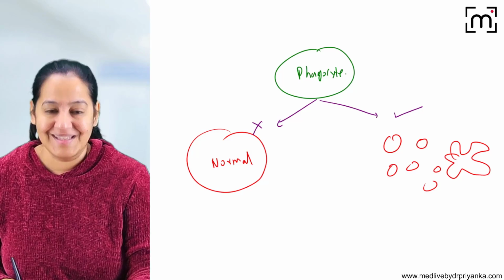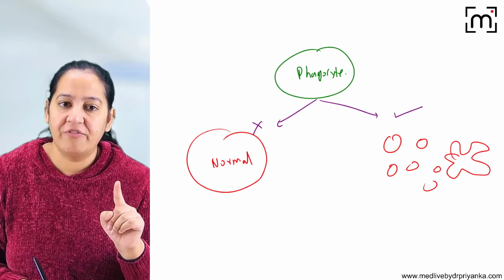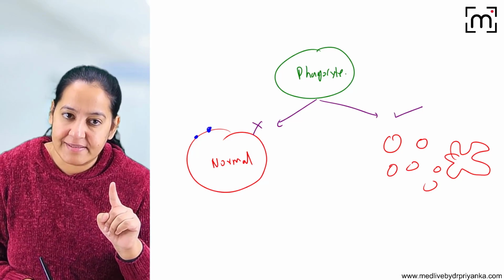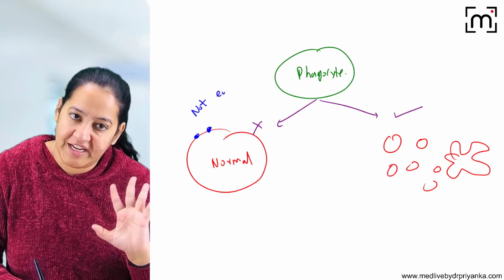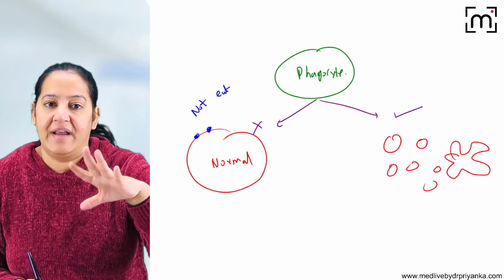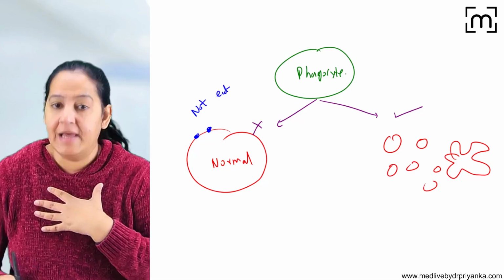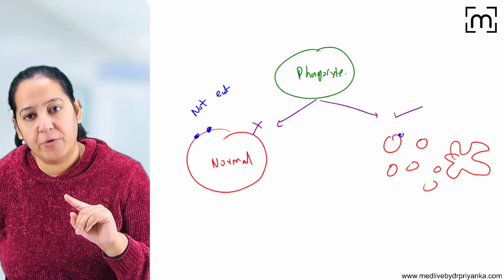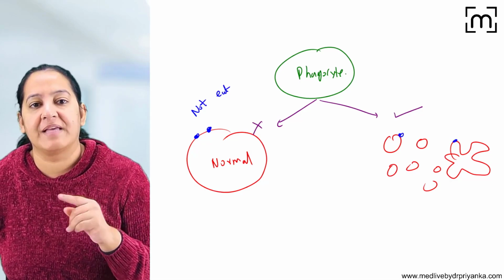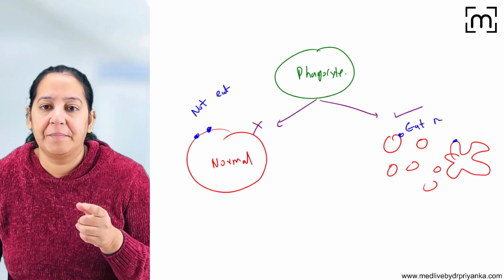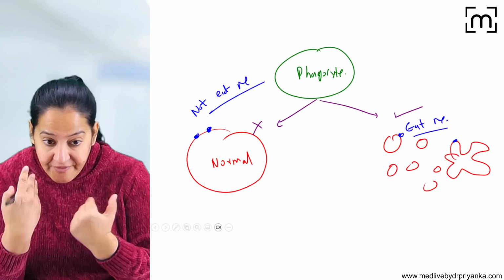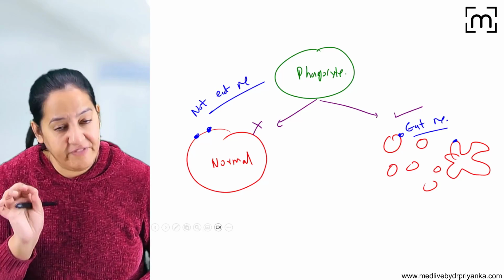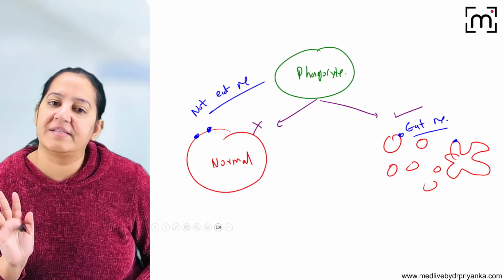This is efferocytosis. Listen, on the surface of a healthy cell, there are certain signals which are known as do not eat me signals, that repel the phagocyte, and they indicate do not eat me, I am a healthy cell. And on the contrary, on the surface of apoptotic cells and apoptotic bodies, eat me signals are there. Here, not eat me signals are there, and here, eat me signals. Eat me signals attract the phagocyte, and indicate to the phagocyte that we are apoptotic cells and to engulf us.